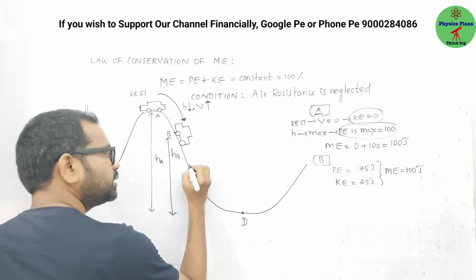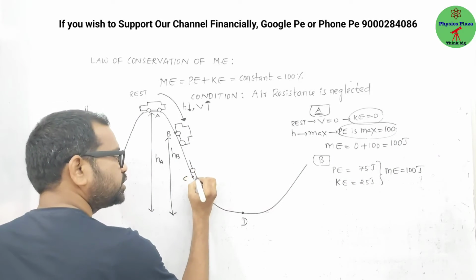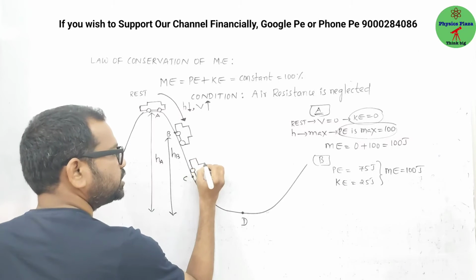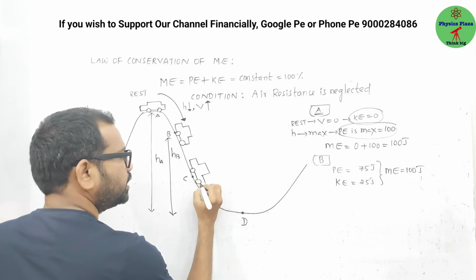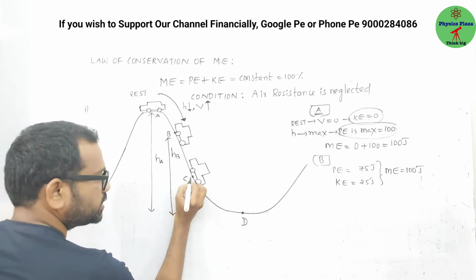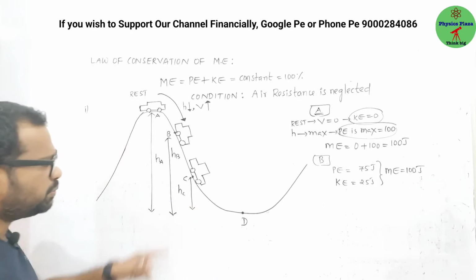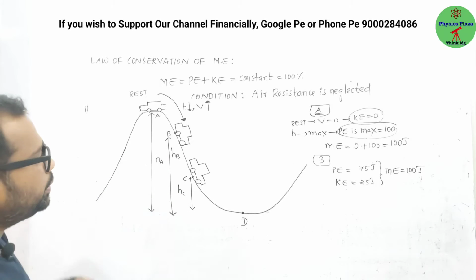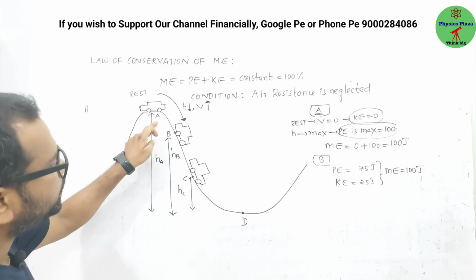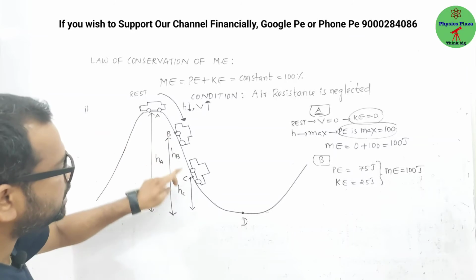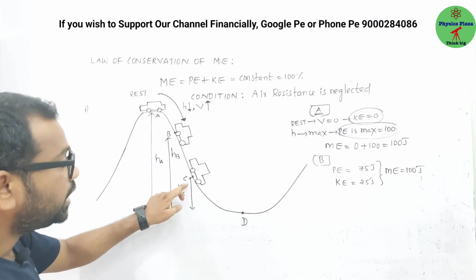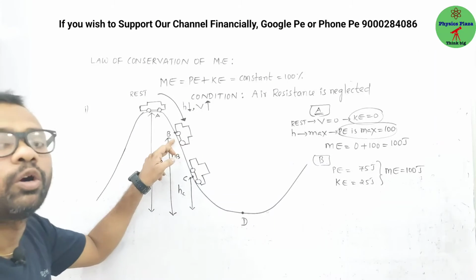Now after some time, let us say the car has reached here. Now here, yes, it is at a height HC, which is lower. Now you tell me, as it is coming from A to C, don't you think the velocity at C will be more than at point B? Obviously yes.